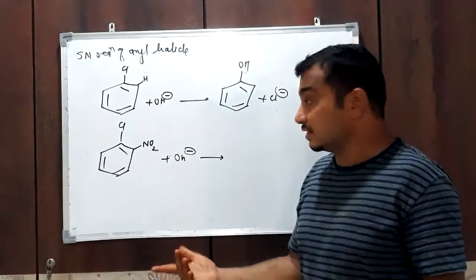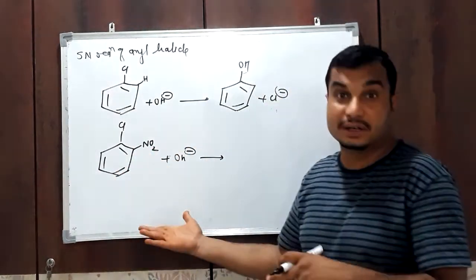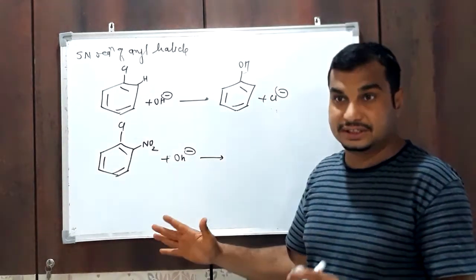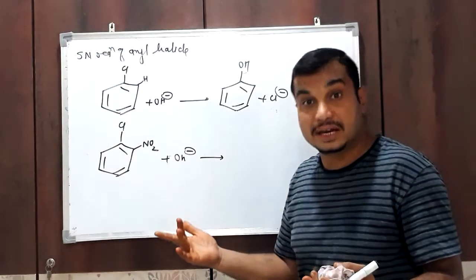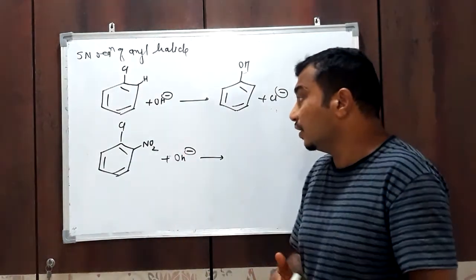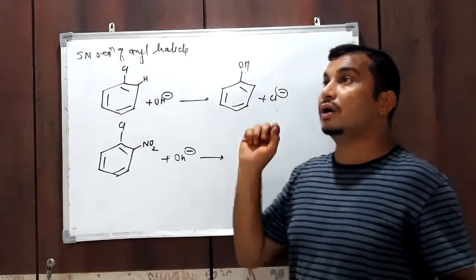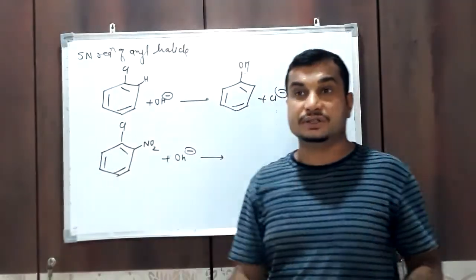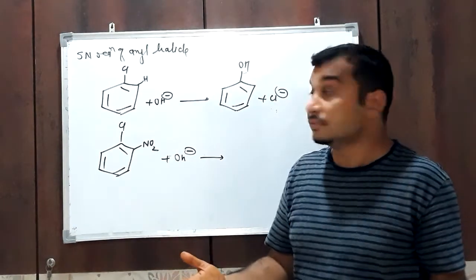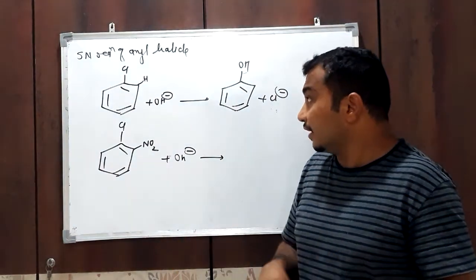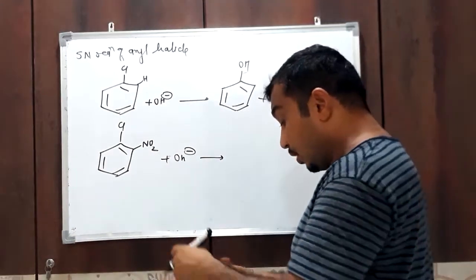If speed increases, reactivity increases in nucleophilic substitution reaction. If speed decreases, reactivity also decreases. We want to prove whether the presence of an electron withdrawing group in chlorobenzene increases or decreases the reactivity, and why. See what happens.